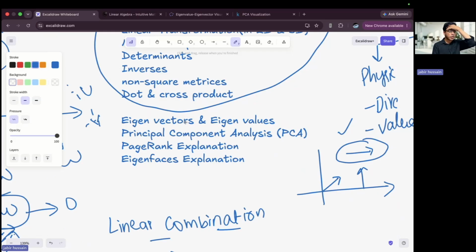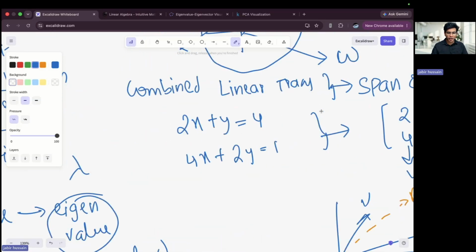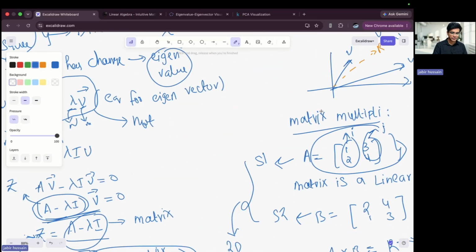So let's talk about one practical application, which is principal component analysis. This is one method which we use a lot in data science and machine learning to visualize higher dimension data in a simple format. So let's talk about principal component analysis now, a new topic for us.